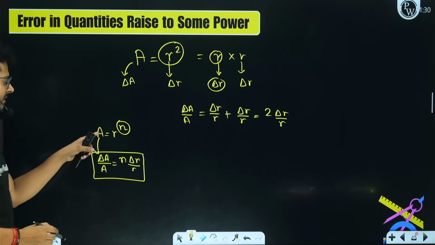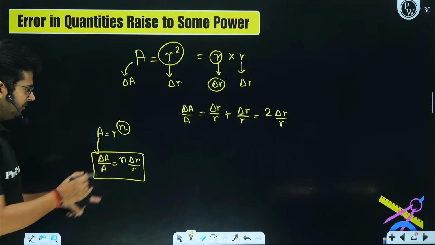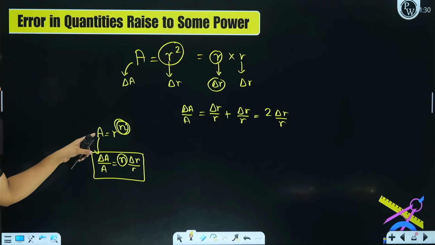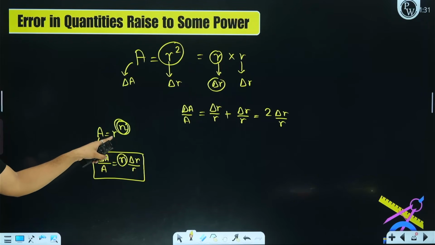So relative error in the result becomes, whatever power is there, that will become the coefficient. Whatever power we have, it will become the coefficient, right? Relative error in the resultant is power times the relative error of the base, right?